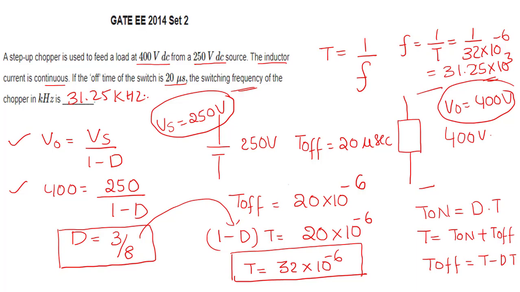That's it. Here it asks the off time, so we know the off time. Switching frequency of the chopper means there is a switch, and the switch turns on and off. Switching frequency means 1 by T.